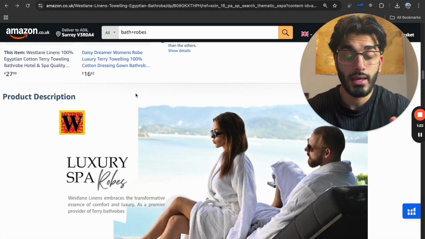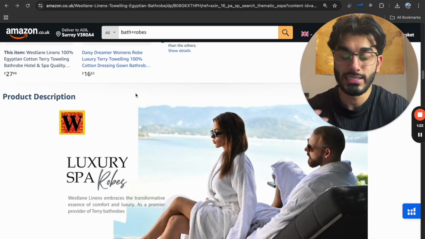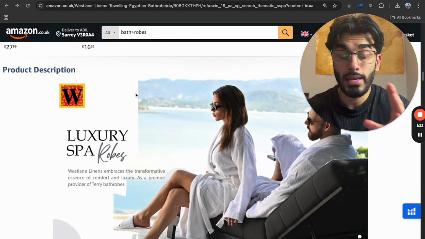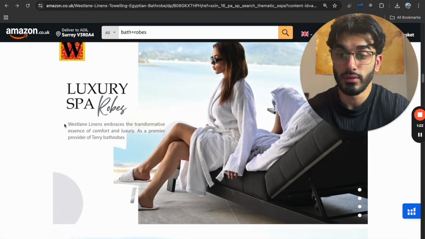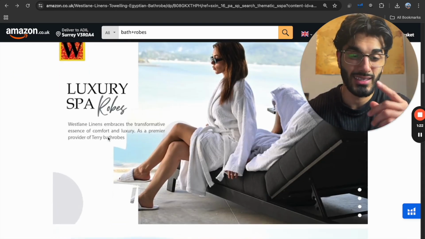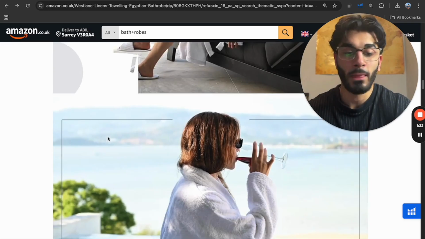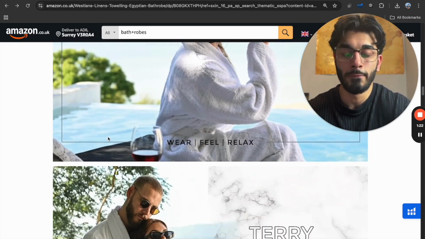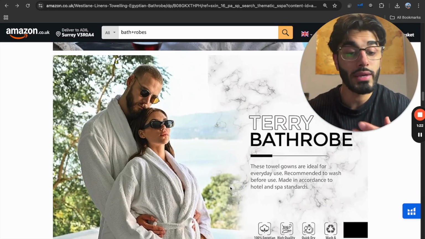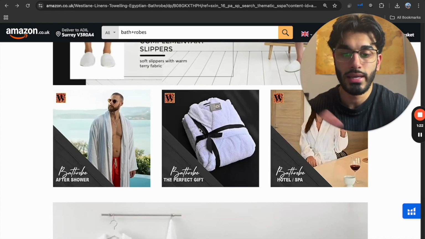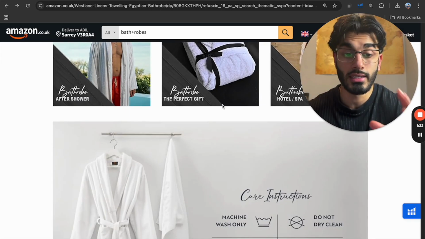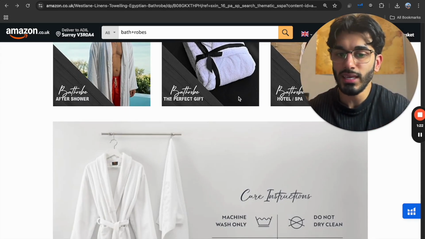Now, before I get to that, I want to just briefly go over the A+ content itself. The A+ content's main point is increasing conversion rate, but we can also include SEO elements into the design. For example, these keywords play a subtle role in helping us rank. So there's no harm in including it, right? So if there was a way we can implement this into our A+ content, that would also work really, really well. But the main thing with A+ content is increasing conversion and sales.